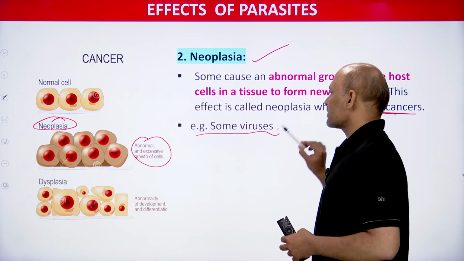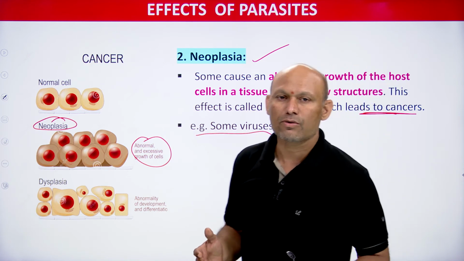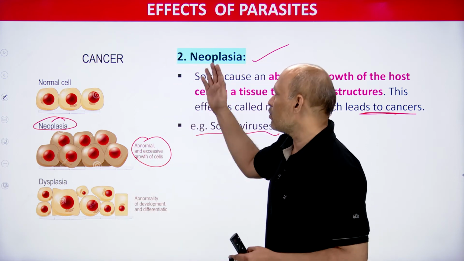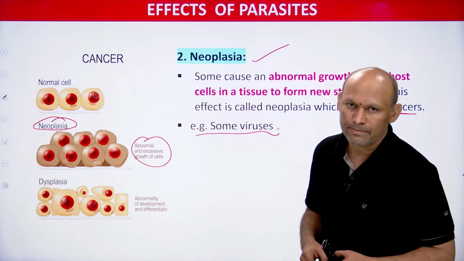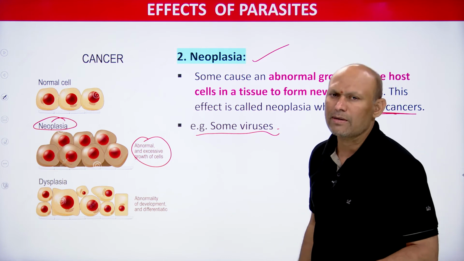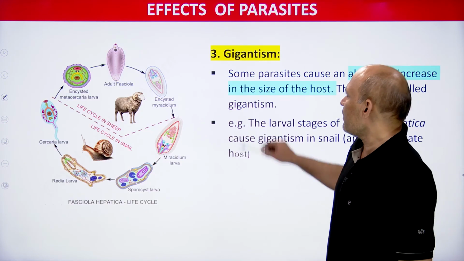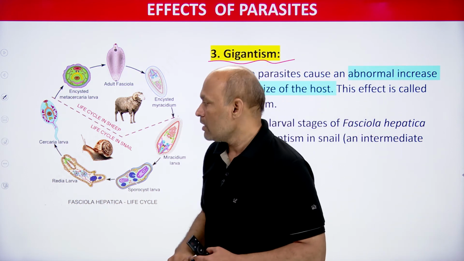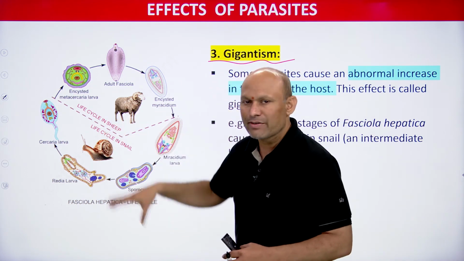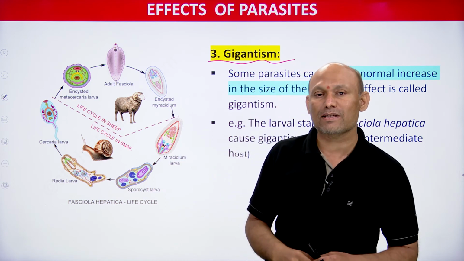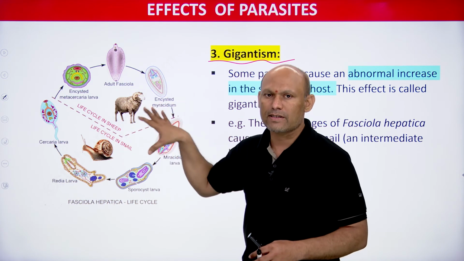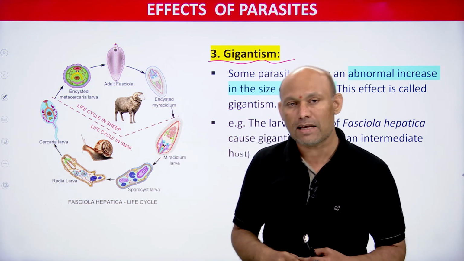Example, some viruses, oncogenic viruses you can say, so cancer causing viruses, it's very simple, students. So neoplasia is another effect shown by the parasites. You see one more effect is there, students, gigantism. I have shown an image previously, we have seen it while discussing the complex life cycle. So this image you can make use of to study gigantism as well.